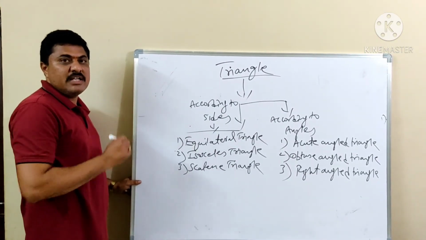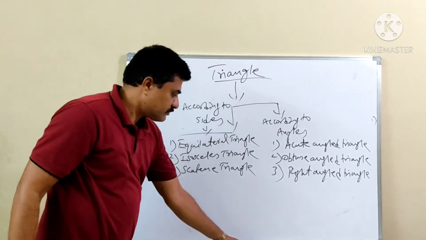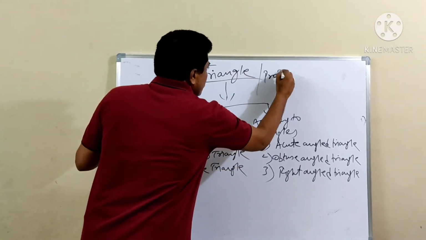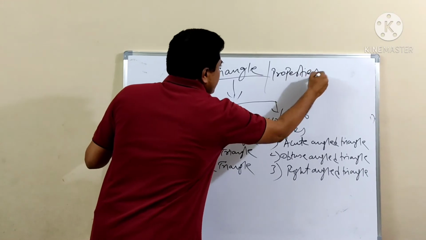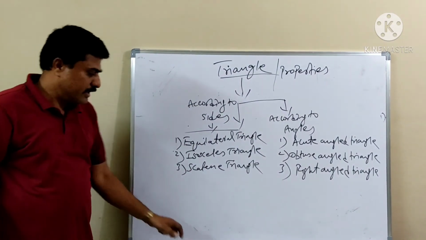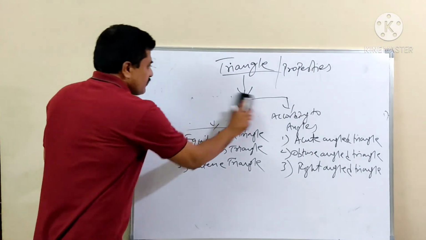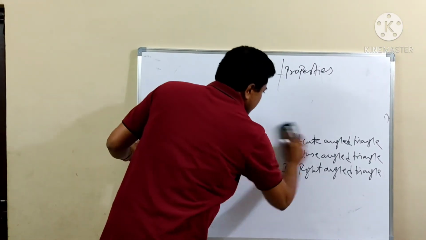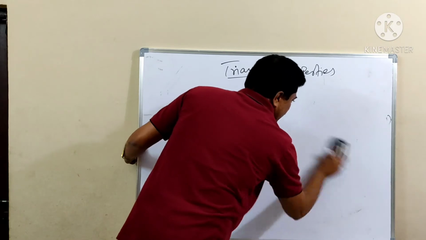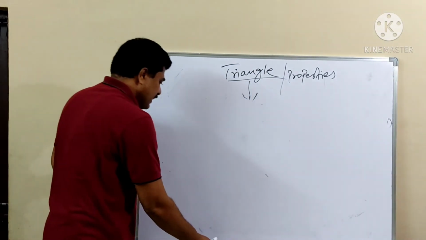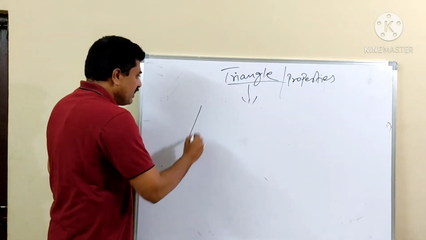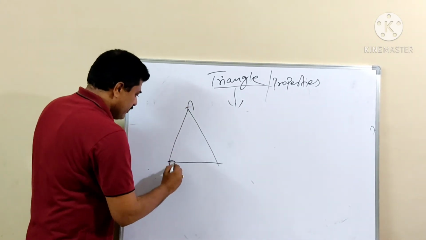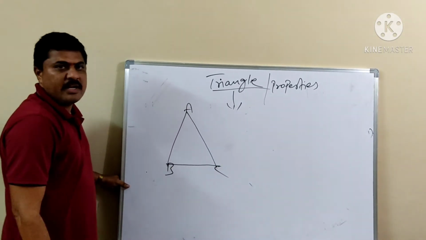Now this triangle is having its properties. What are these properties? In a triangle, we are having 3 sides and 3 angles. Now I am drawing one figure. ABC is a triangle.